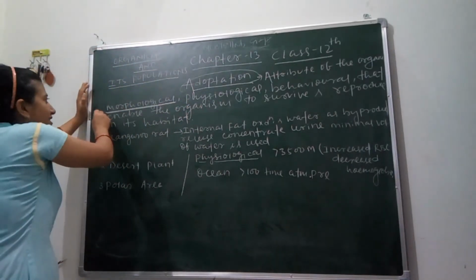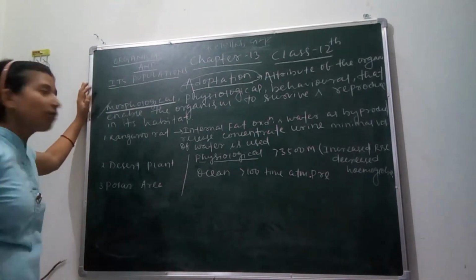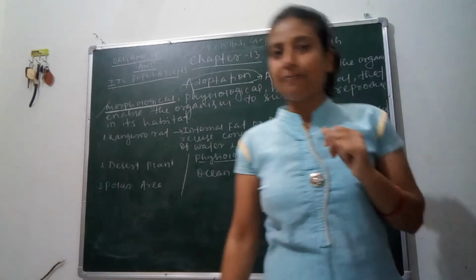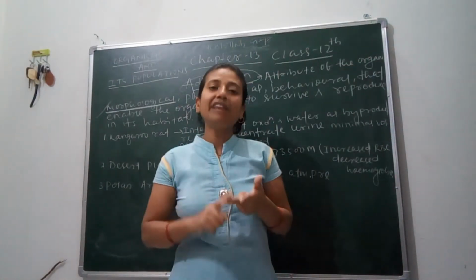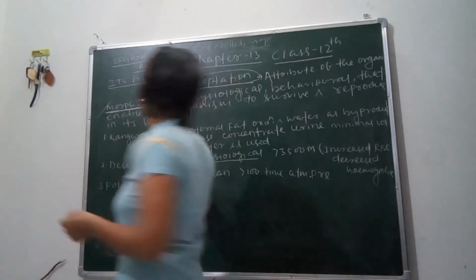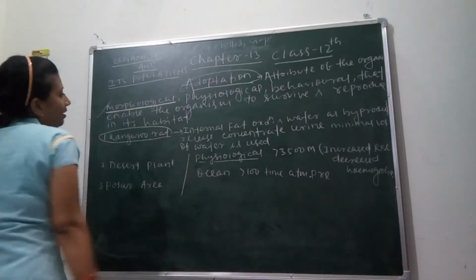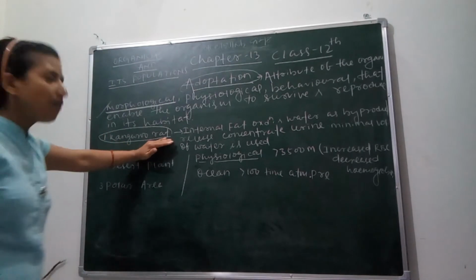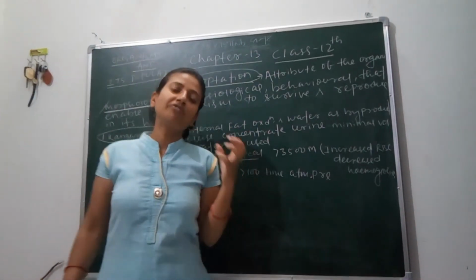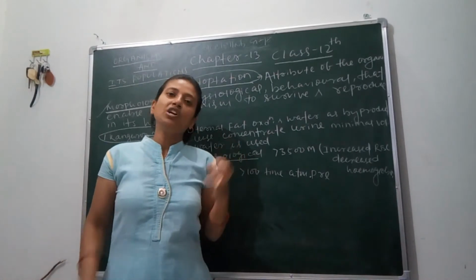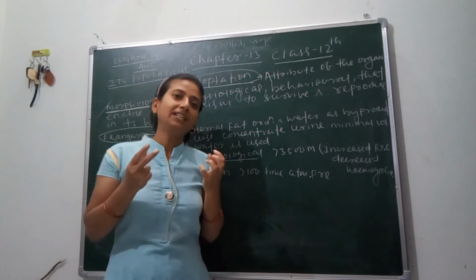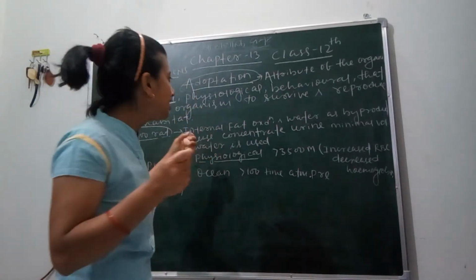Our first point is how an organism can survive by changing its morphology. Let's see the example of deserts. I will give you one example from an animal and one example from a plant. So first, kangaroo rat. Kangaroo rat is a small animal found in the deserts. As we know, in deserts the amount of water is so less. That's why, to minimize the water loss, what should the kangaroo rat or this species do?